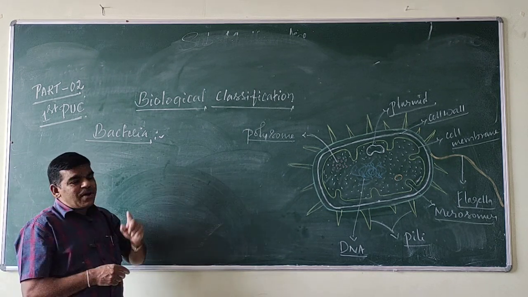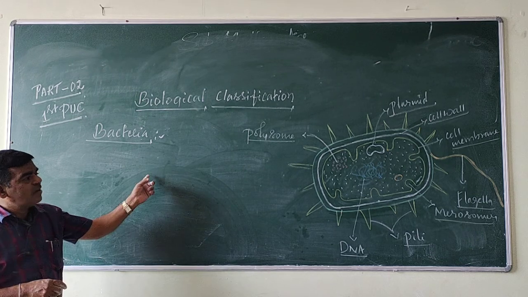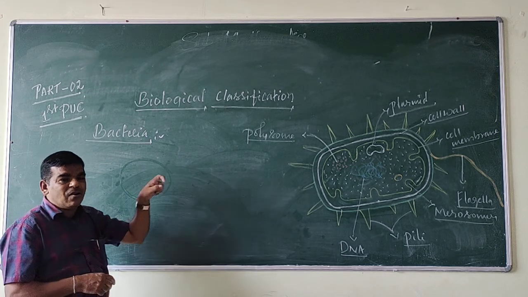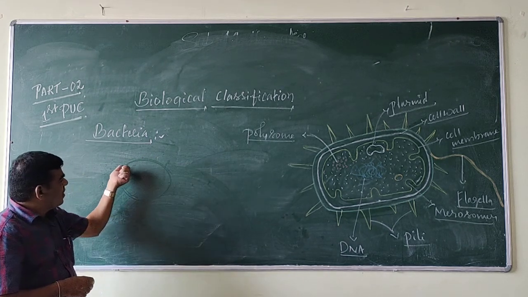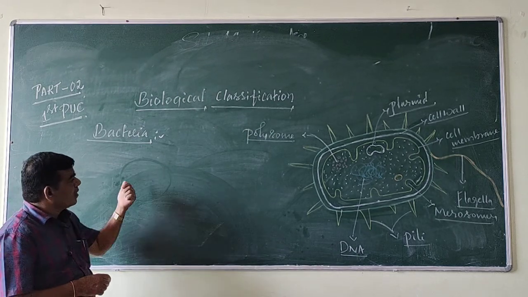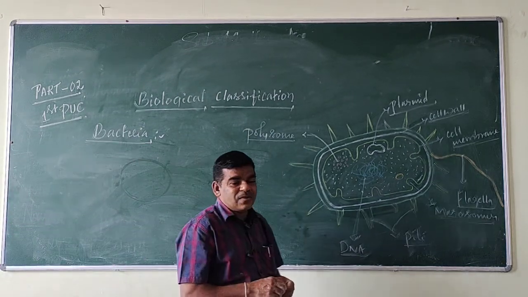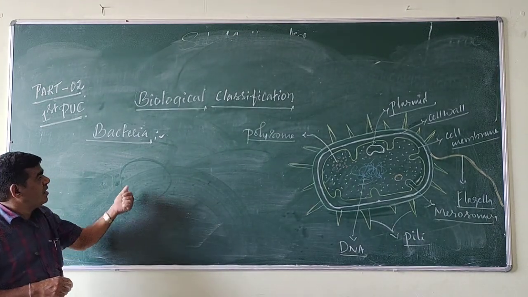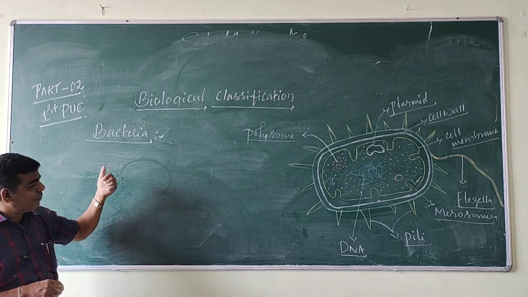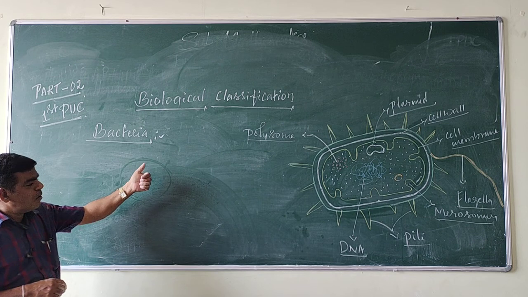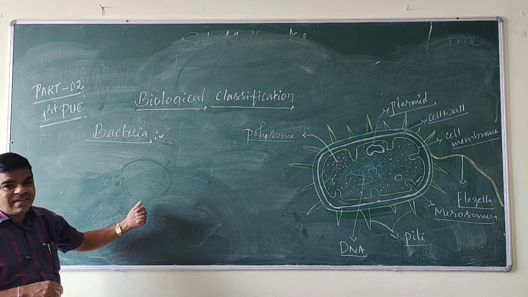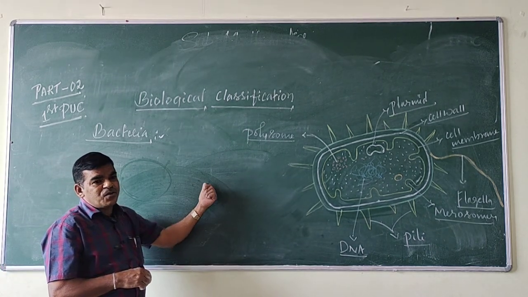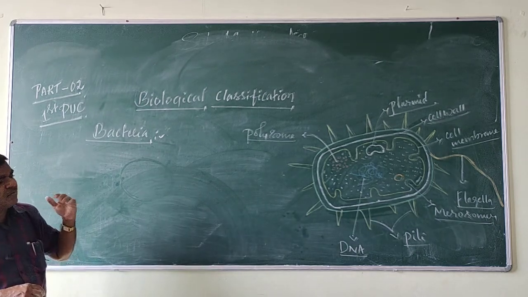The Archaebacterial cell wall lacks murein. Murein is absent in the cell wall of Archaebacteria. But the Archaebacterial cell wall is made up of a glycosylated proteinaceous surface layer. So pseudomurein is present.